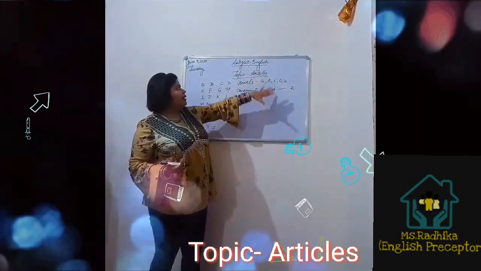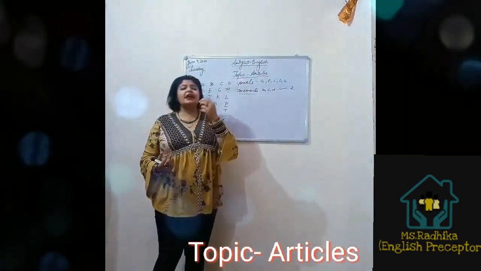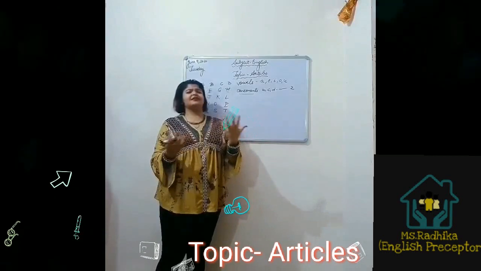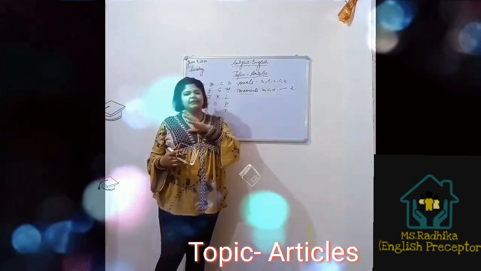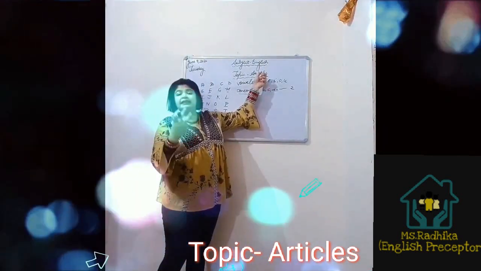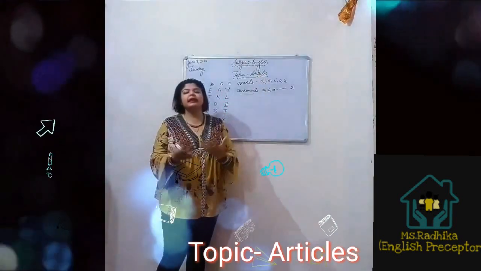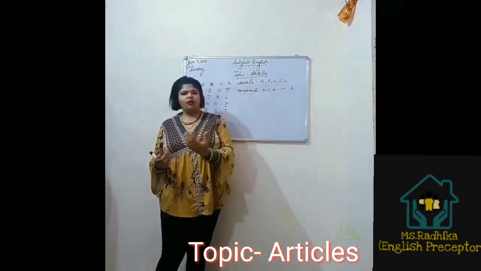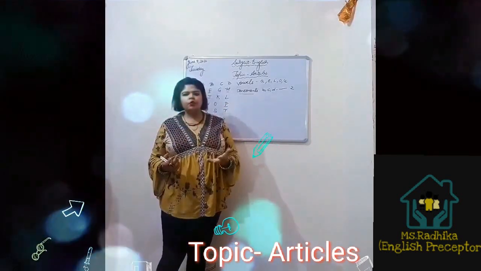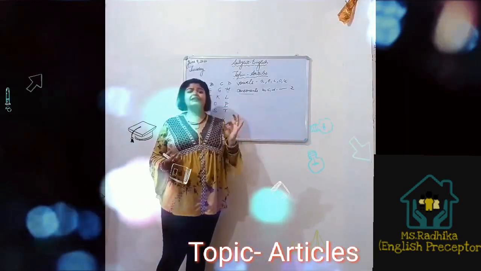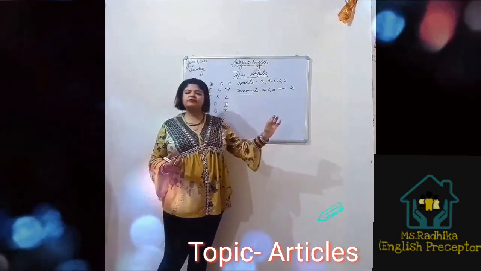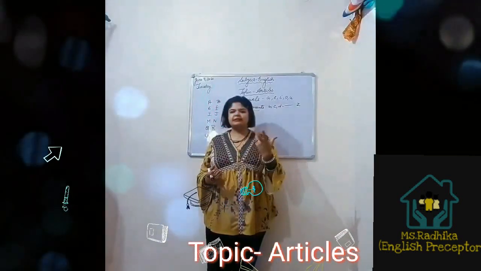Now, let us move back to the topic of articles. Articles are adjectives. You will be saying, what is he saying? These are not actually adjectives, but they work like adjectives. Articles are used to describe a noun, whether it is definite or indefinite. We always get confused whether it is a boy or the boy, a cat or the cat. If we know we are talking about a particular cat, then it is the cat.